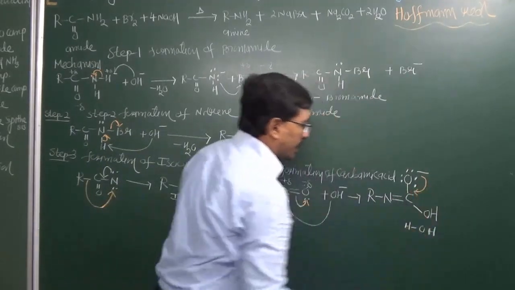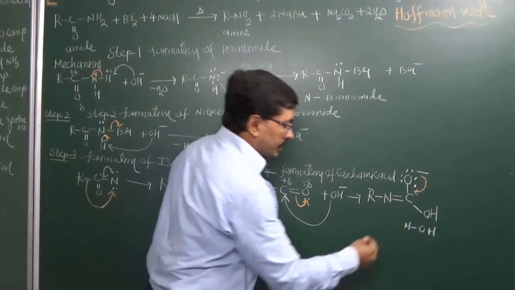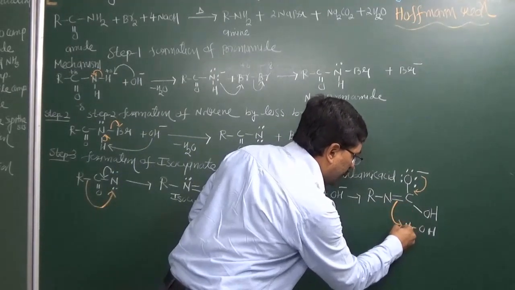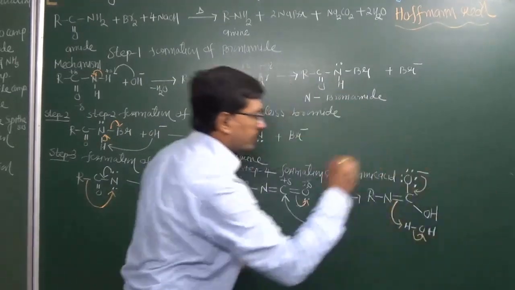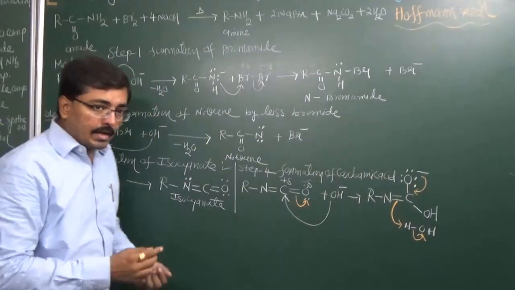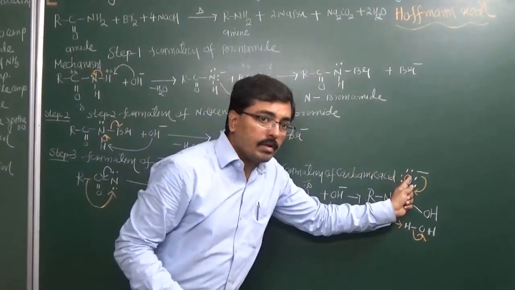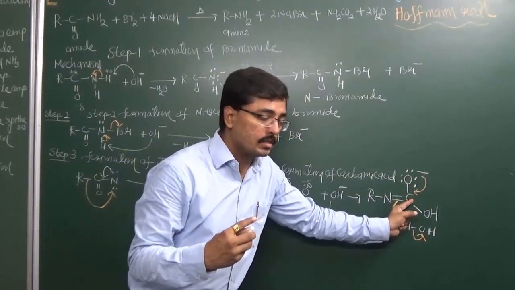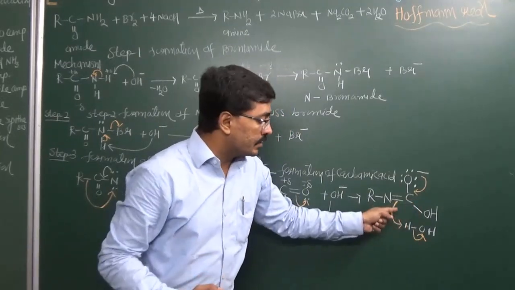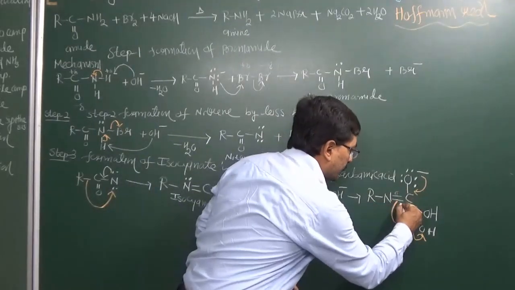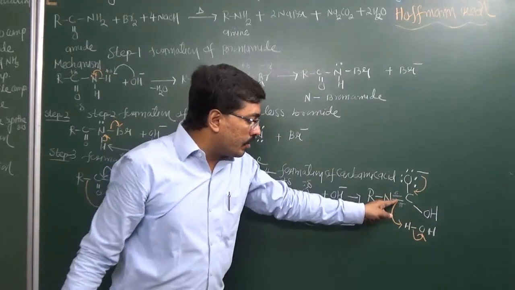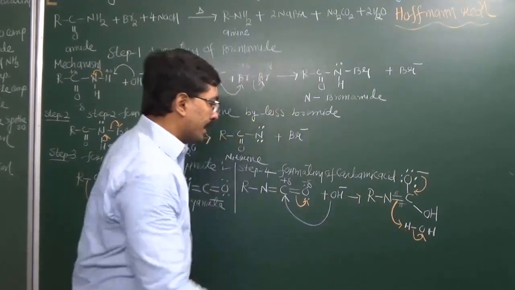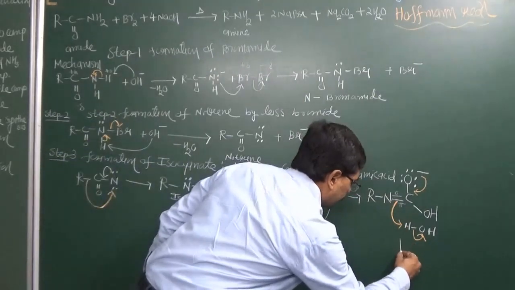When this oxygen gives an electron pair to carbon, the pi bond will break and the electrons of the pi bond will transfer onto hydrogen, and once again we get a hydroxyl group. Once again, I would like to repeat: this oxygen gives an electron pair to carbon, so a double bond forms between carbon and oxygen. At the same time, this pi bond will break because the pi bond is comparatively weak, and the electrons of the pi bond will transfer onto hydrogen. So now we are getting this type of structure.